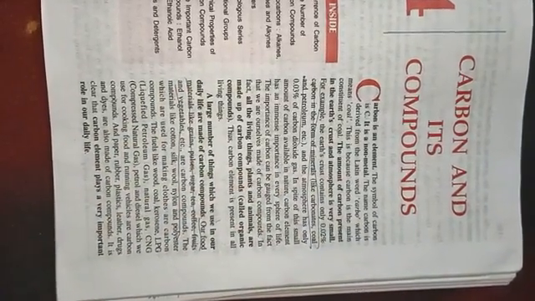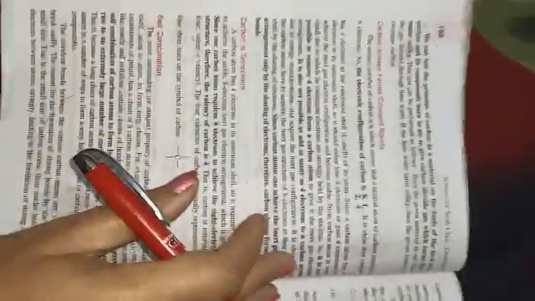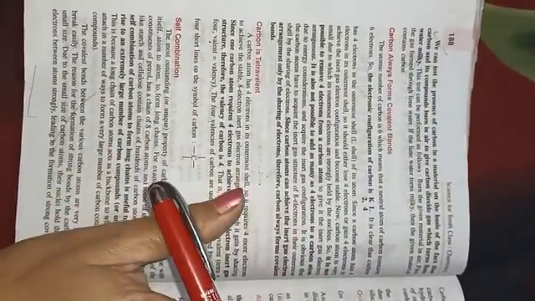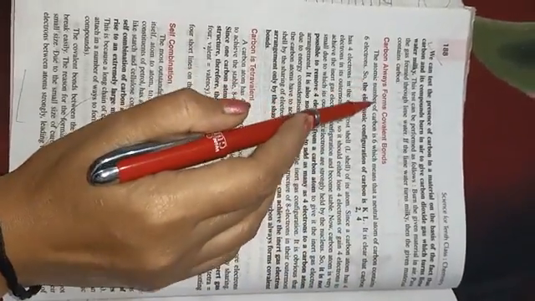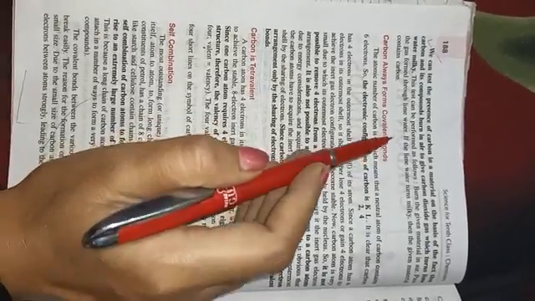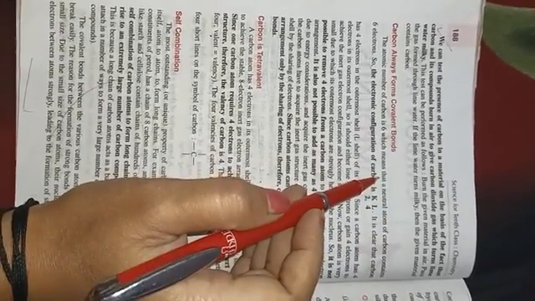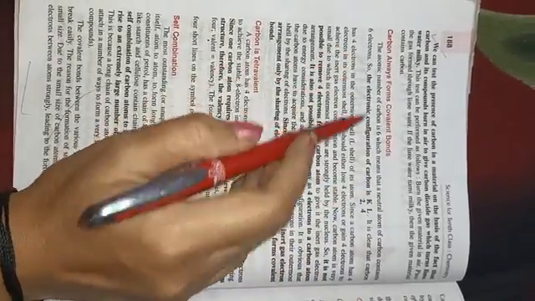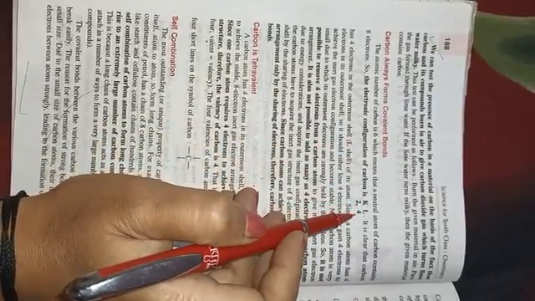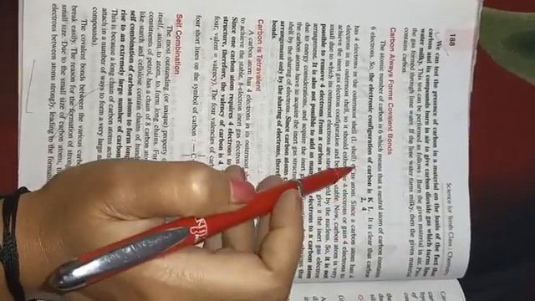Now we will go to the back side. In the introduction of carbon, you can write this much only. Next, you can write that carbon always forms covalent bonds. First of all, see the atomic number of carbon. The atomic number of carbon is 6, so its electronic configuration is 2 and 4. It needs 4 electrons to fulfill the octet.